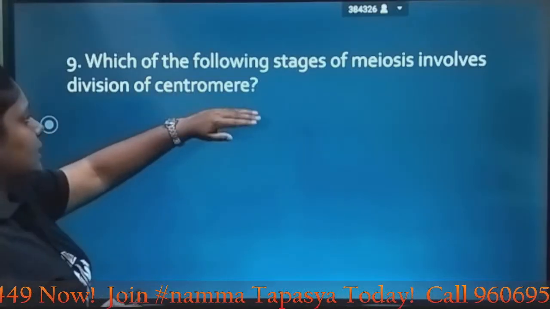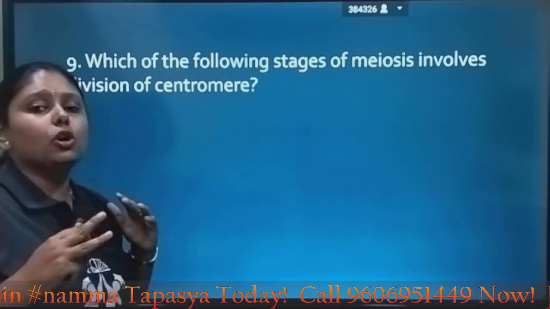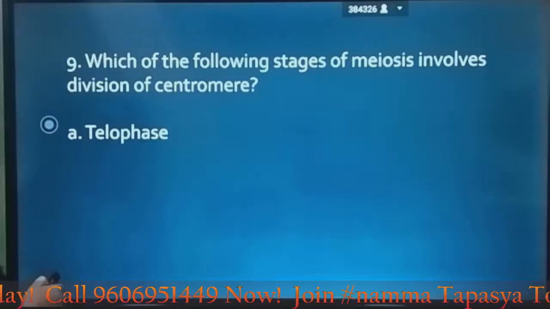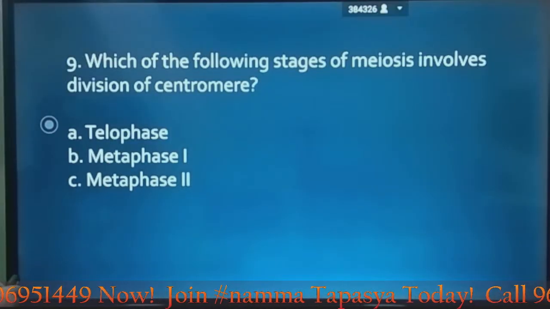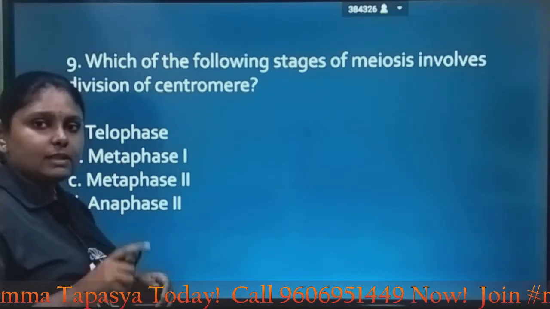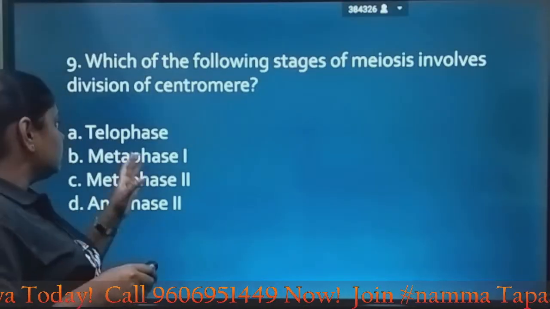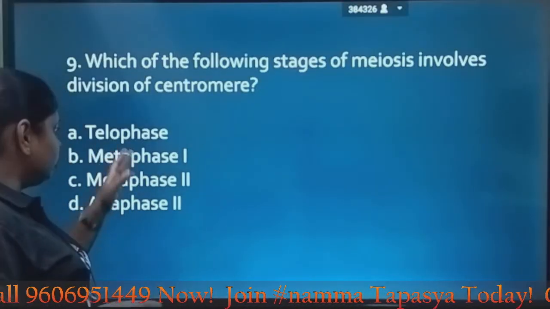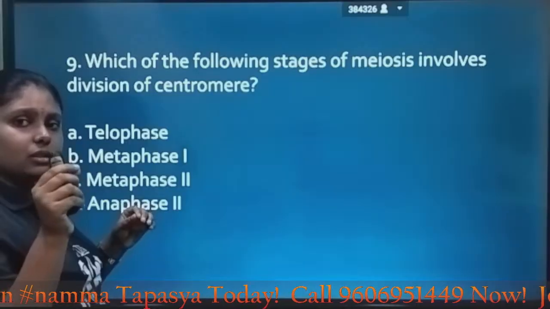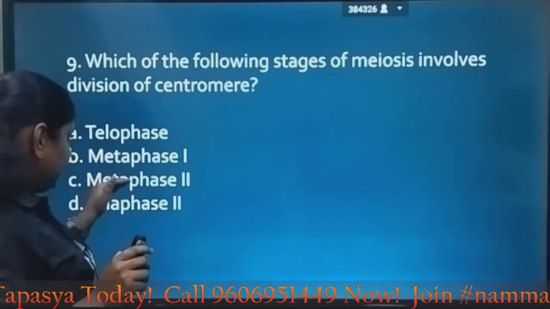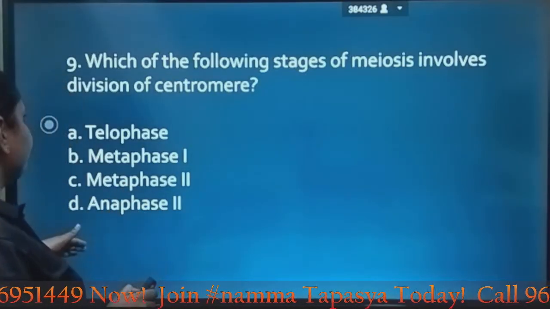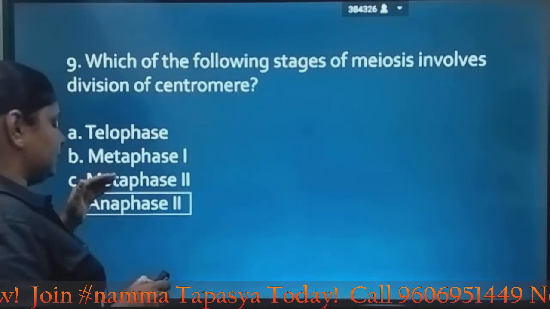Next question, which of the following stages of meiosis involves division of centromere? Again there's a question related to cell division. Let's look at the options, telophase, metaphase 1, metaphase 2, anaphase 2. So basically what happens in telophase, the nuclear membrane reappears, so there is complete cell division, new cells are formed. In metaphase 1, the chromosomes are arranged on the equatorial plane. In metaphase 2 again they are arranged on the equator. It is in anaphase that division of centromere occurs.